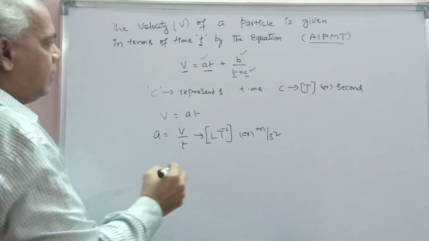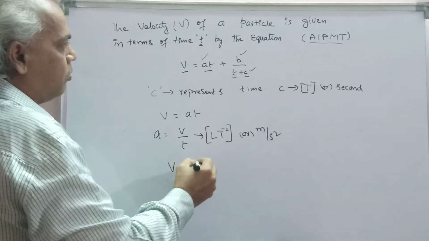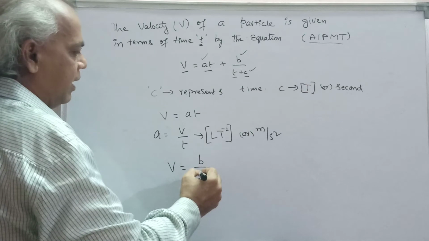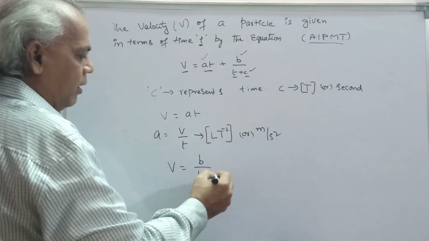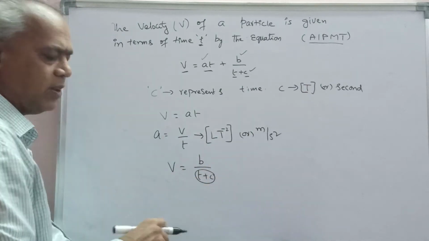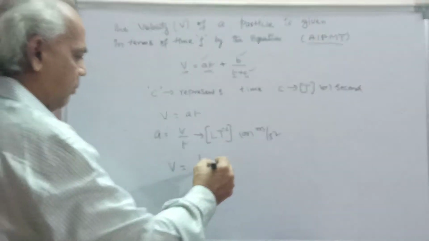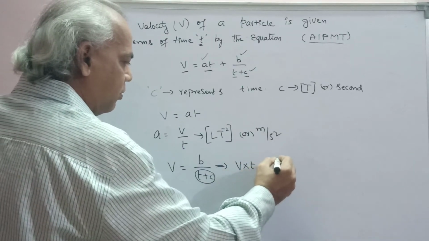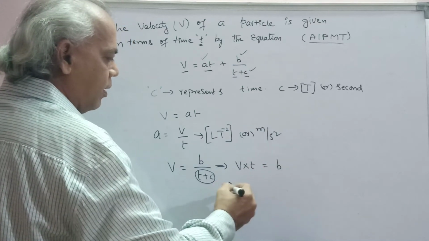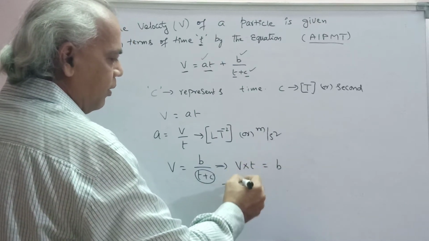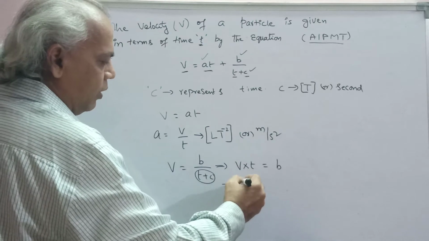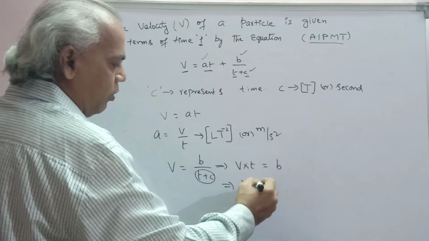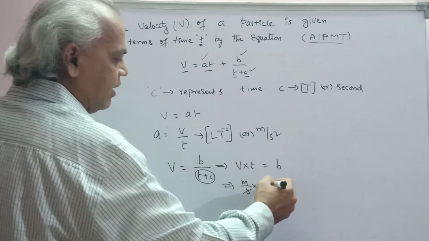And v is equal to b by t plus c. So t plus c means it represents t only. That implies v into t is equal to b. Here the units of velocity are meter per second into second. Second will cancel.